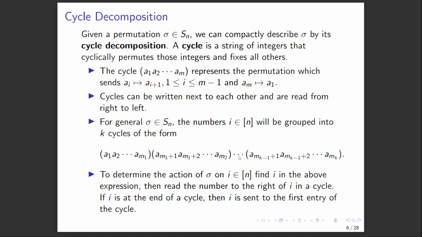And so if we want to determine the action of our function sigma on the number I, we find the number I in this expression here, and then we read the number to the right of it. If I is at the end of the parentheses, then I gets sent back to the first entry of the cycle.